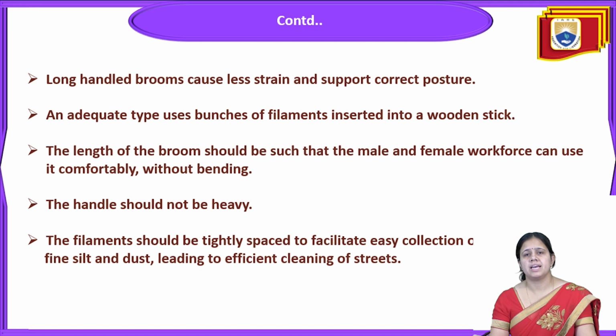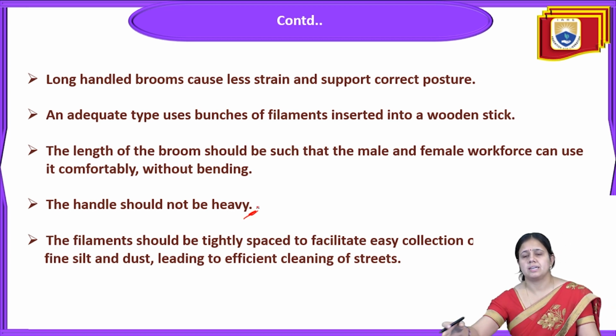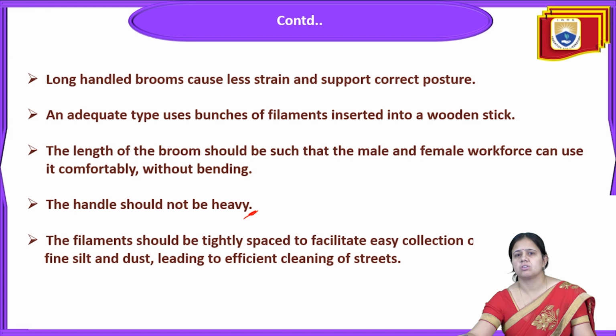Workers have been provided with long-handled brooms because they cause less strain and support correct posture. An adequate type uses bunches of filaments inserted into a wooden stick. The length of the broom should be such that male and female workforce can use it comfortably without bending. The handle should not be heavy and the filament should be tightly spaced to facilitate easy collection of fine silt and dust, which leads toward efficient cleaning of the street.